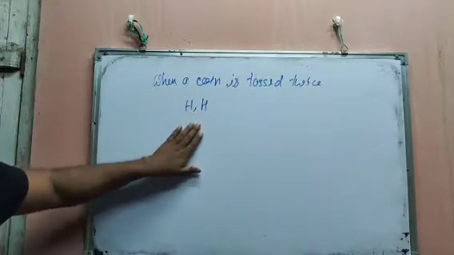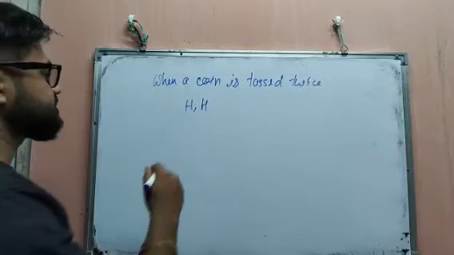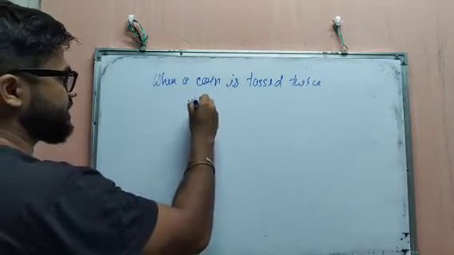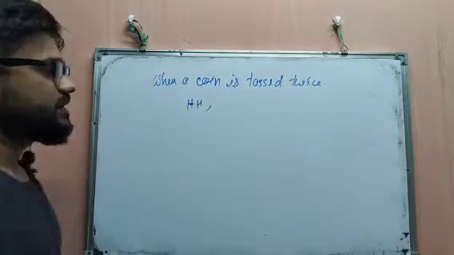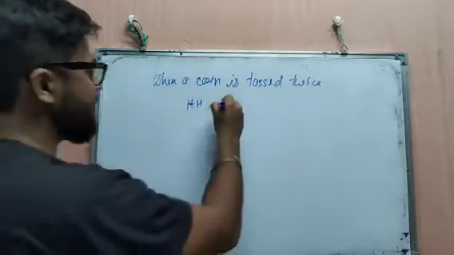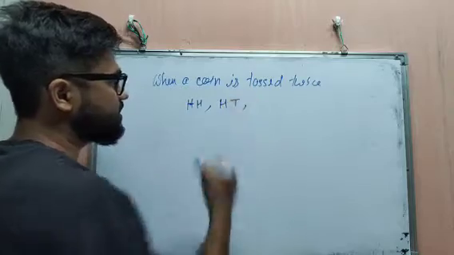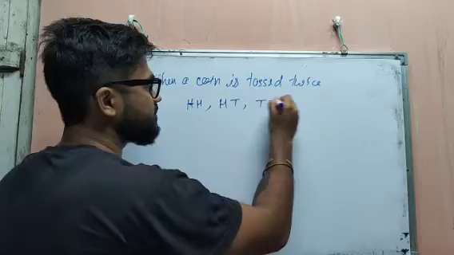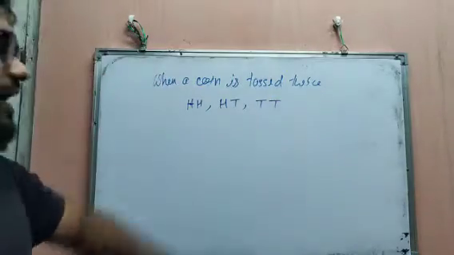Or simply you can write it like that, head, head. Then the first coin may be head and the second coin may be tail. Then the first coin may be tail, suppose both coins may be tail.